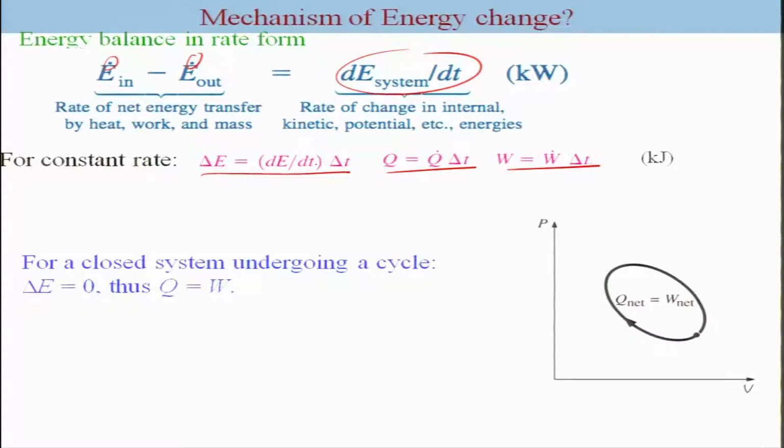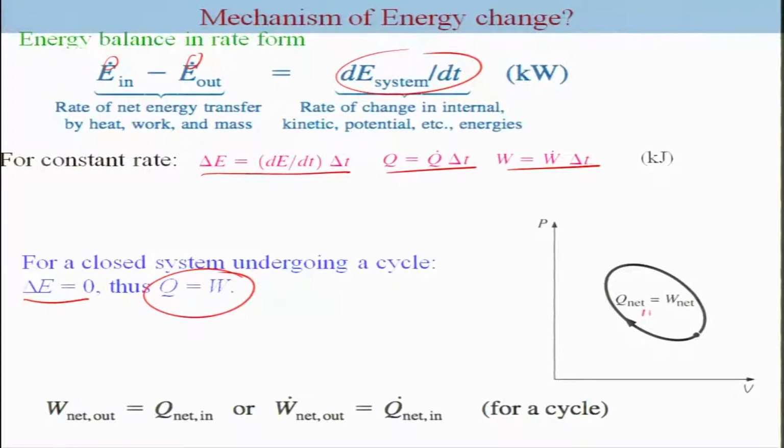For a closed system undergoing a cycle, of course, delta E is equal to 0, and in that case the net heat supplied is equal to the net work out. That means Q net is equal to W net. Remember, this is nothing but this in and this is going to be out, for a cycle. That means net heat supplied is equal to net work done by the system.